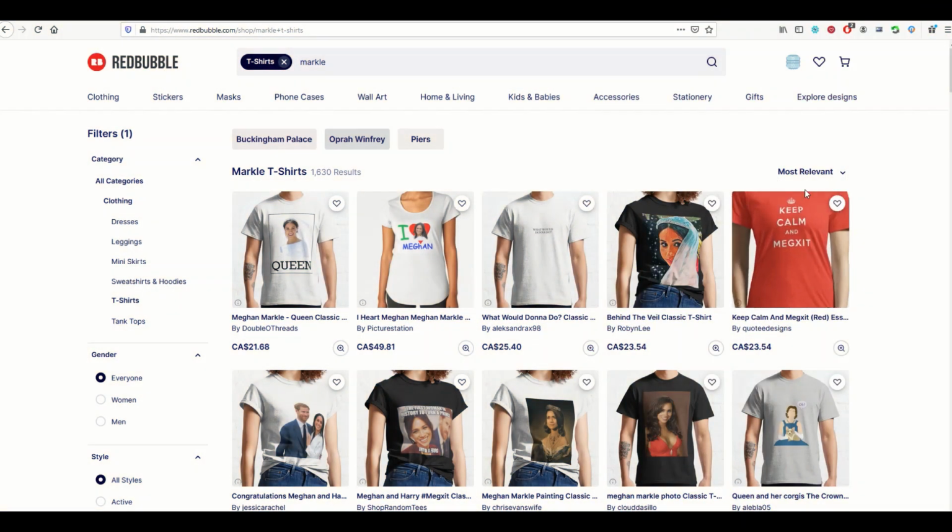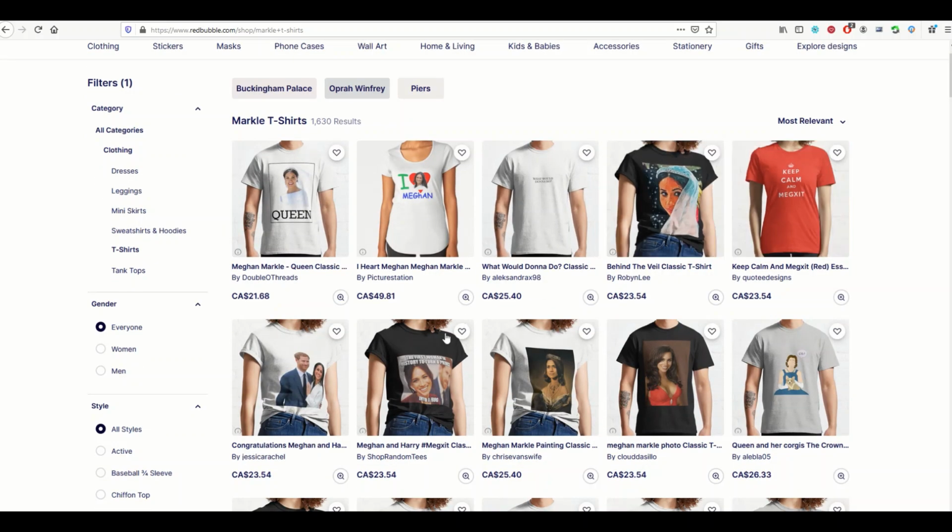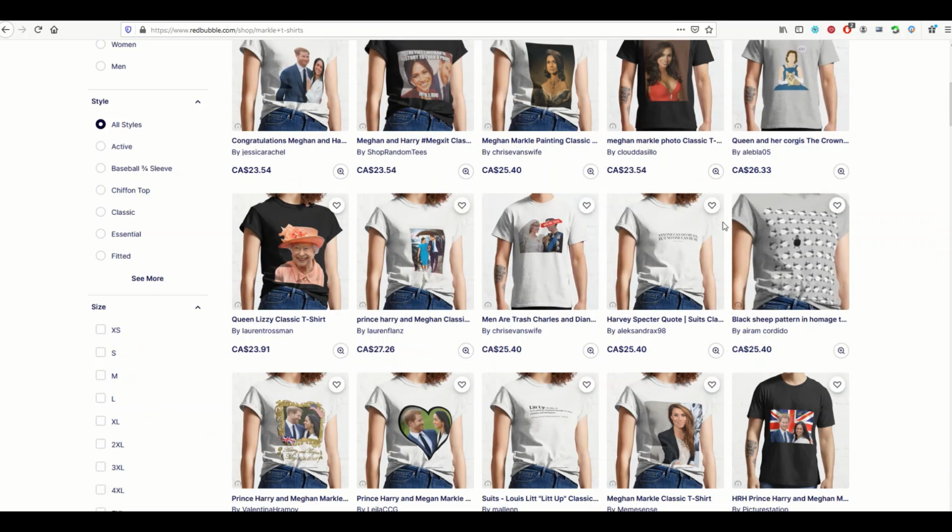Because I'll tell you right now, this one is not getting busted for any sort of trademark. It's not getting busted for any sort of legality. That's a great design. Plus, it's witty. Somebody would wear that at a party and you'd be like, oh, that's actually pretty good. As opposed to just a straight up picture of Meghan. I don't want to say it's lazy, but it's the bare minimum you would want to do. I love a design that's got some wit to it. So that's what I would recommend.